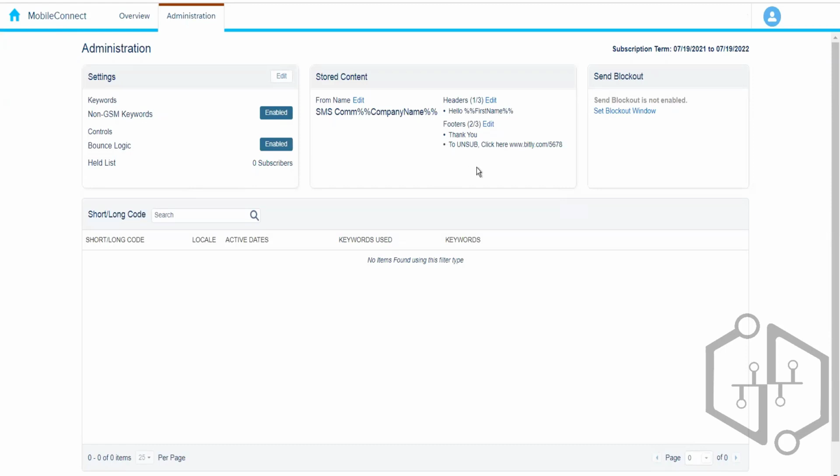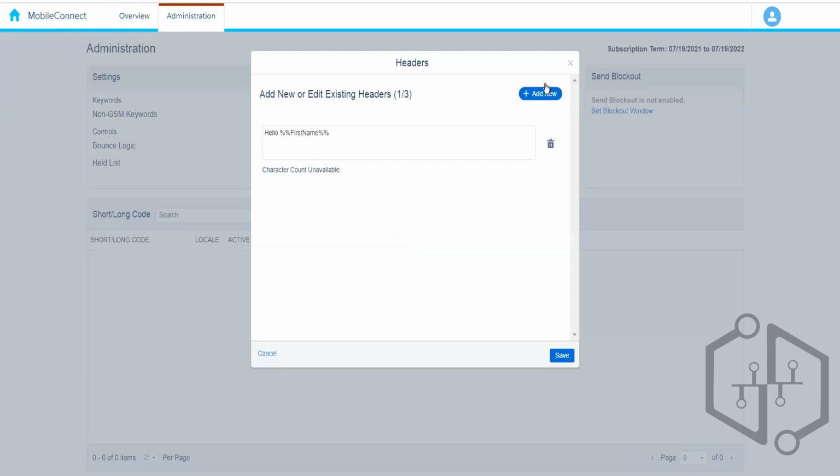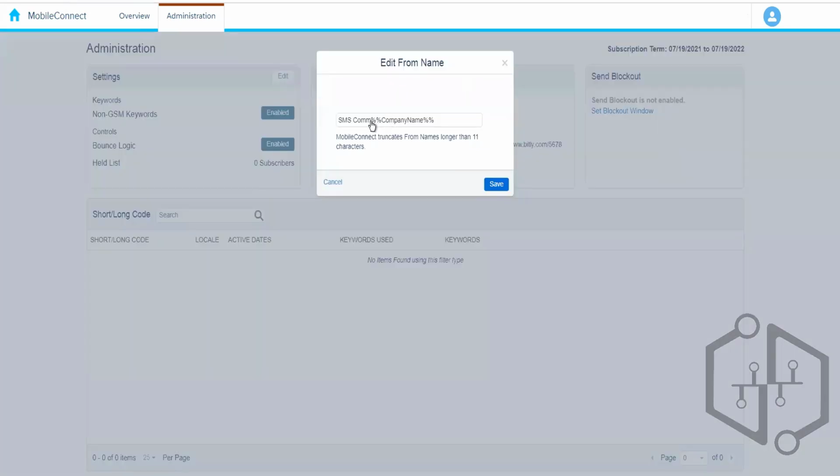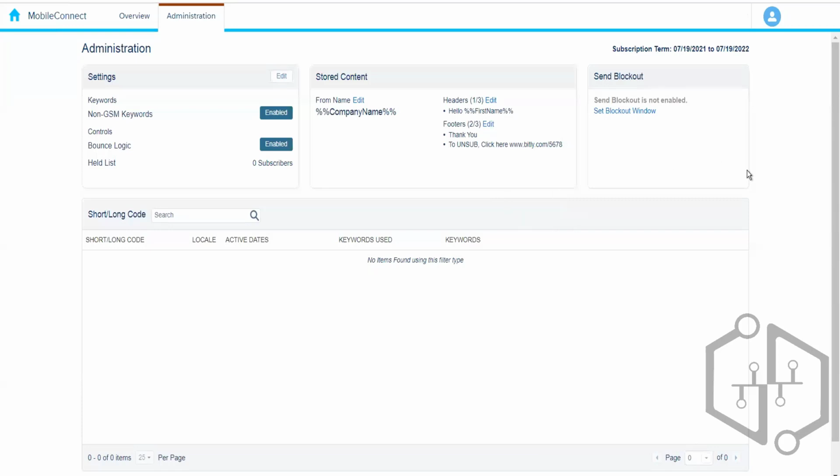Similarly, headers and footers, we can configure over here. And at the time of the message creation, we will choose the headers, and whatever content we have written over here will be fetched and appear over here. So that we don't need to write it every time we are creating the SMS message. So let me just move this for now. Okay.